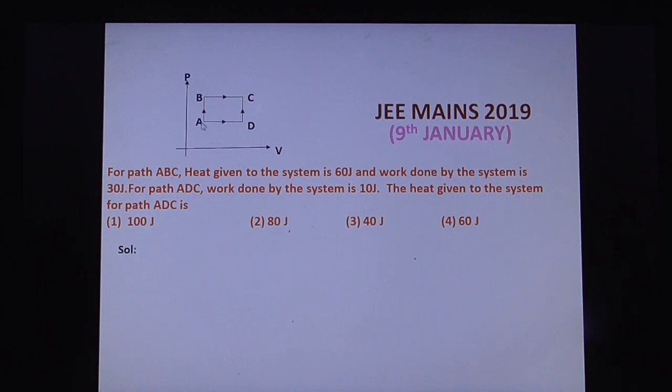For path ABC, heat given to the system is 60 joules and work done by the system is 30 joules. For path ADC, work done by the system is 10 joules. Here he has given only the work done by the system, that is 10 joules. You have to calculate the heat given to the system for path ADC. Very simple concept.